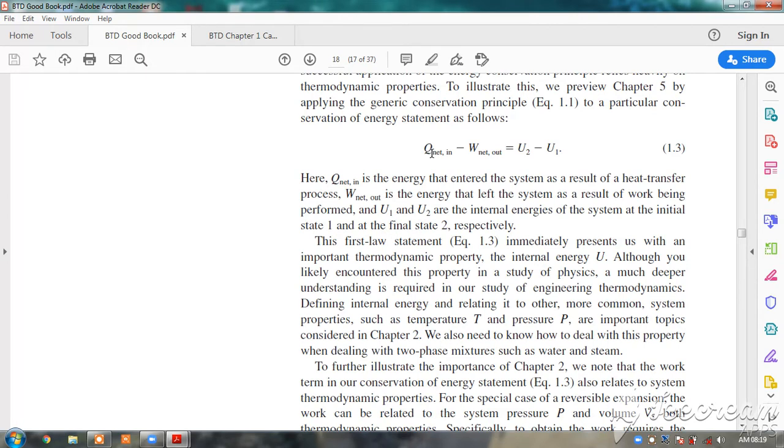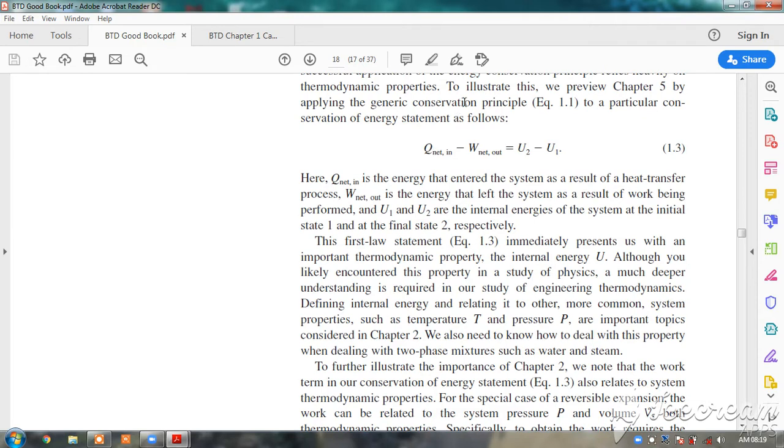And basically when you look at a simple IC engine or gas turbines, we are supplying fuel and we are getting the work done. So the heat supplied we consider as positive, and the work done by the system is considered as positive, and the reverse is also true. The heat taken away from the system is negative, and the work done on the system is also considered as negative.